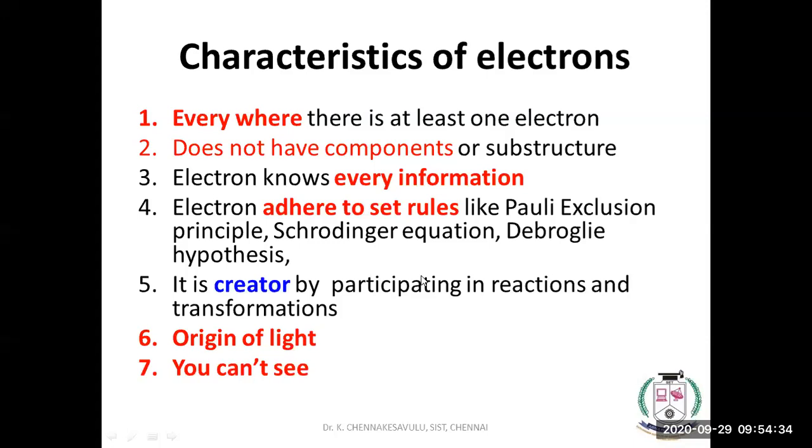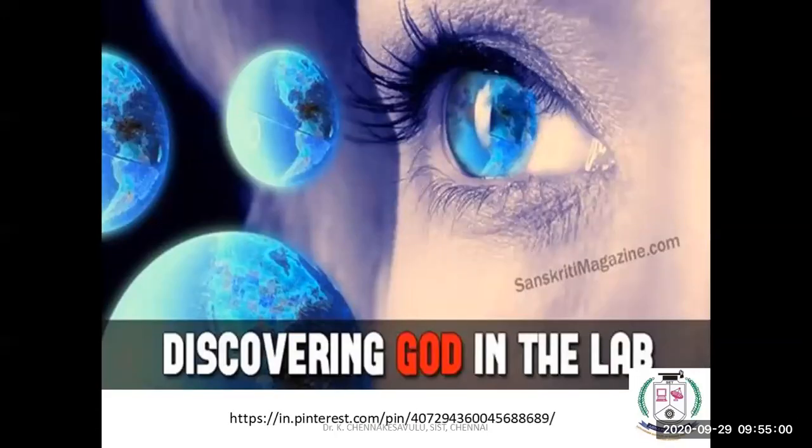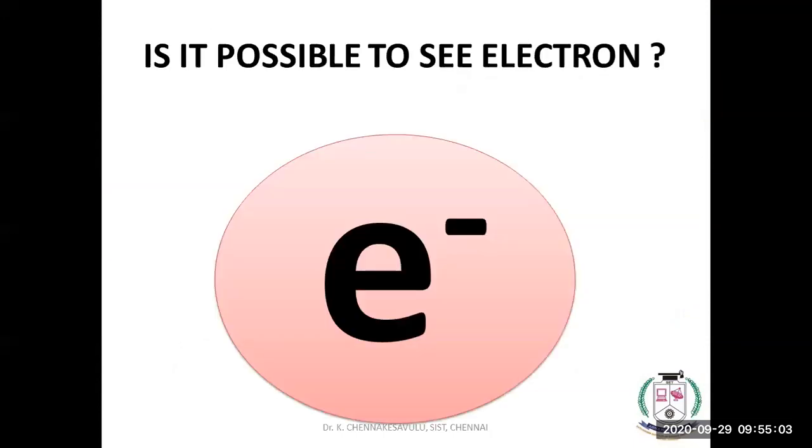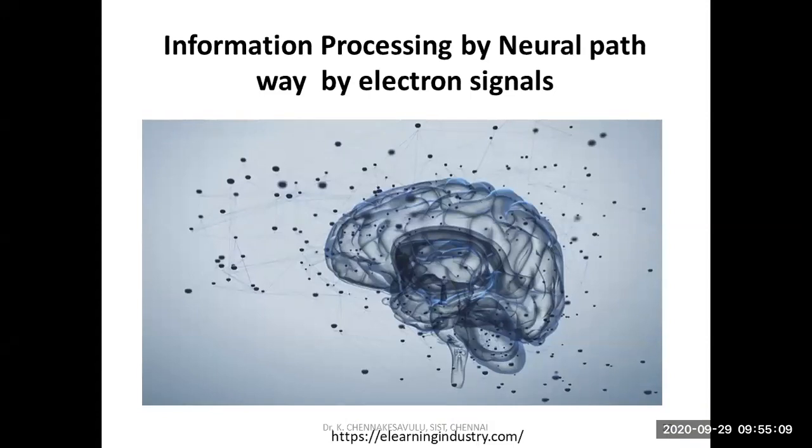And it is a creator, by participating in chemical reactions and transformations. And electron is an origin of light, and you cannot see electrons. These are the characteristics of electrons. By seeing these characteristics, we can say that the electron is God. Discovering the electron in the lab is possible, but we cannot see it.